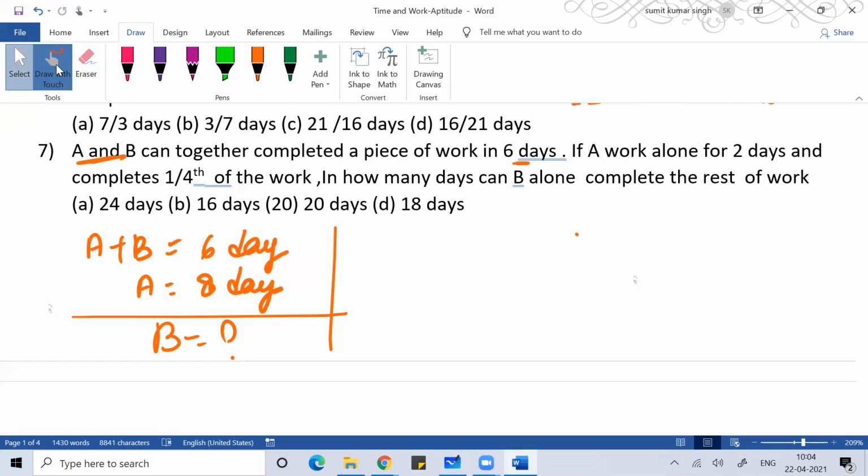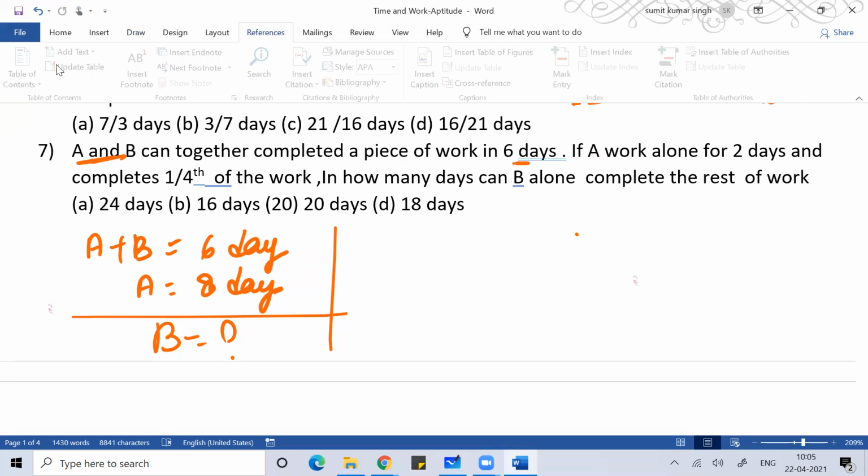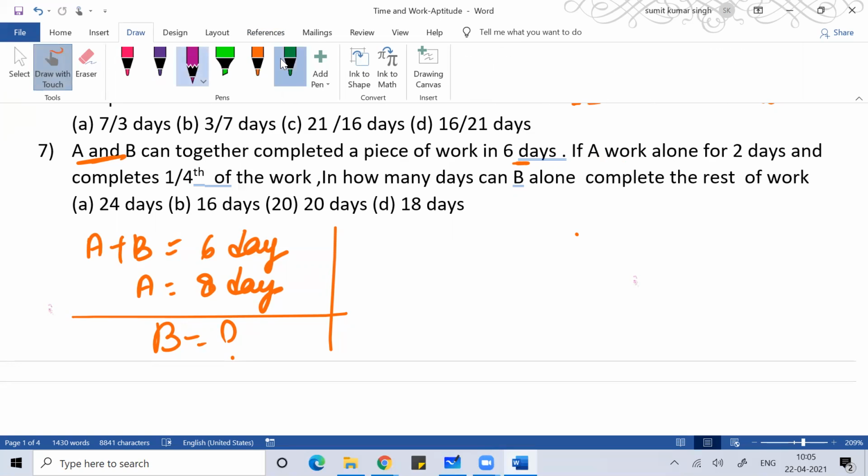When we are solving the problem, you can use your own way. If A can do the work in A days and B can do the work in B days, then the number of days they will take to complete the work together will be AB by A plus B.